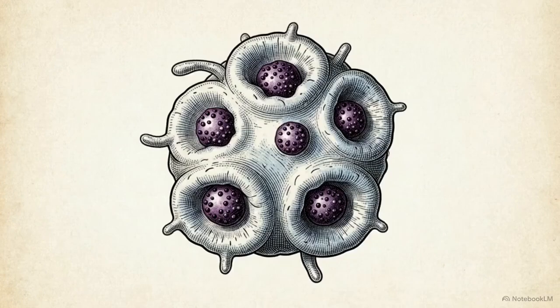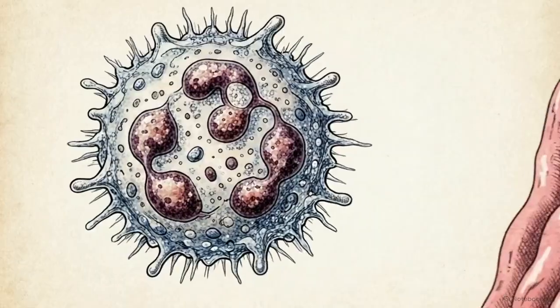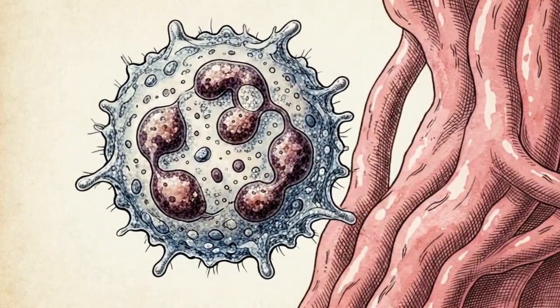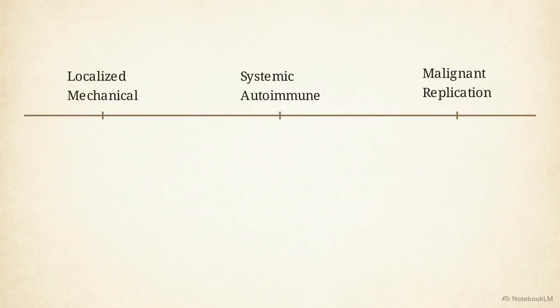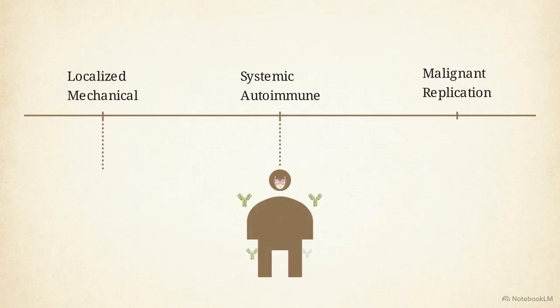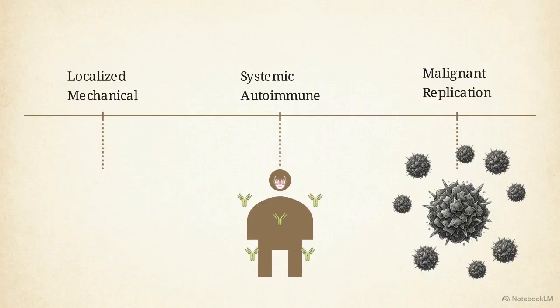White blood cells normally protect healthy tissue, yet these same cells can be reprogrammed to attack the exact structures they were designed to defend. This failure occurs across a spectrum, from the localized mechanical wear of osteoarthritis to the systemic autoimmune strikes seen in rheumatoid arthritis and lupus, eventually reaching the unchecked replication of cancer.